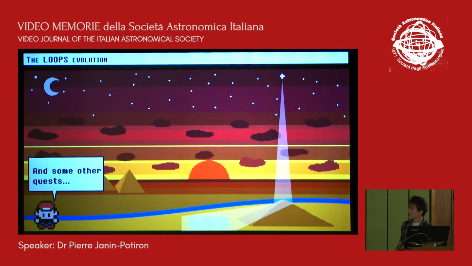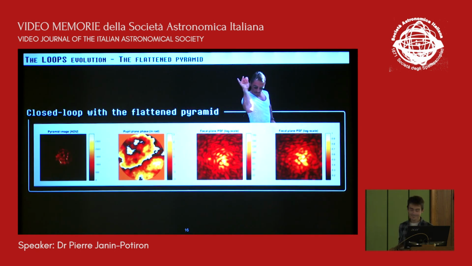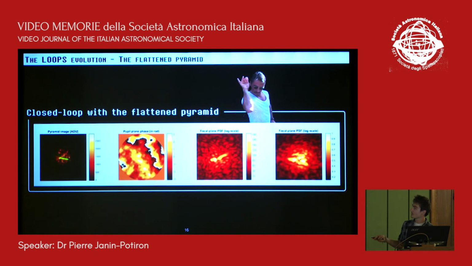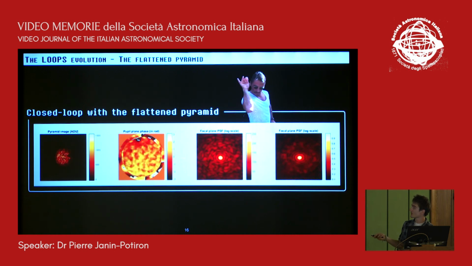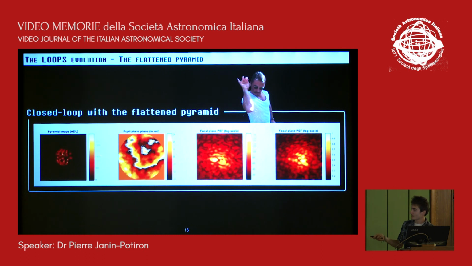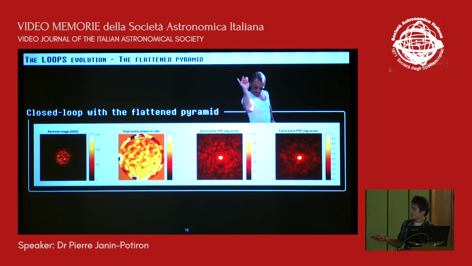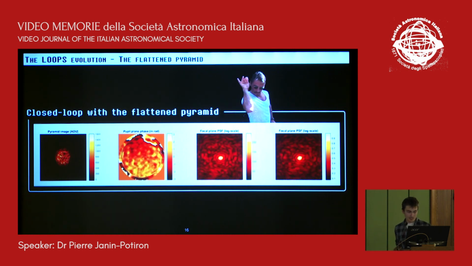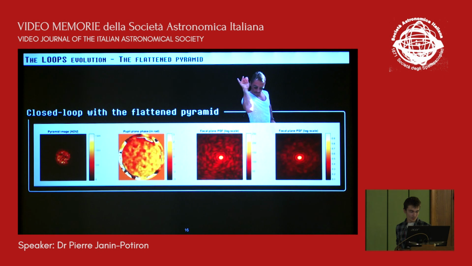And finally, we have some other quests. The bench is open to everyone who wants to test something on the bench, who has an idea of a new wavefront sensor, something revolutionary. Here is the closed loop with the flattened pyramid. So this is the phase in the pupil plane. This is the OCAM image in the pupil plane. And these are the Fourier transforms of the phase we applied on the pupil. So these are not real images, but simulated images. So we see basically that we are able to close the loop with the flattened pyramid.